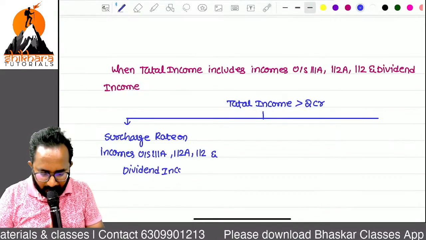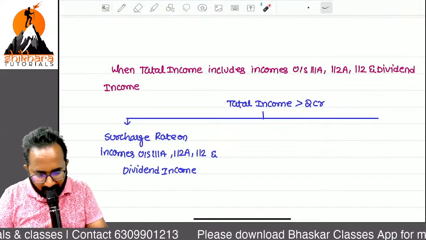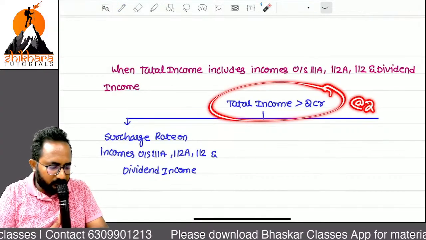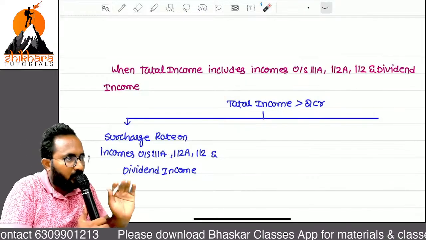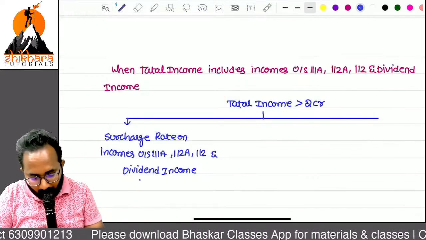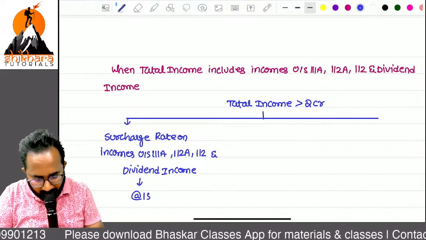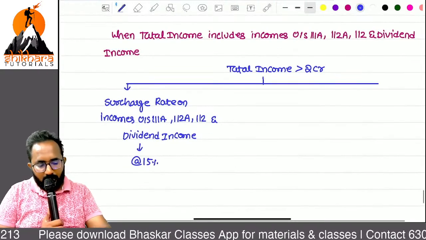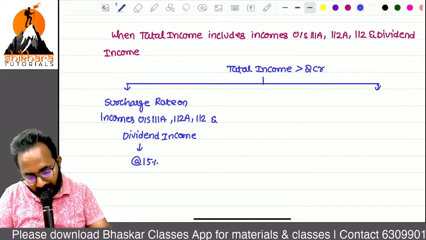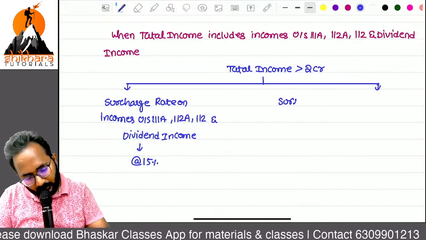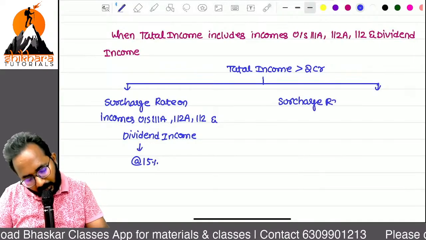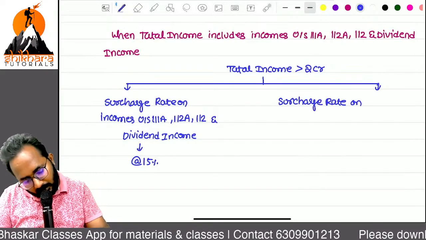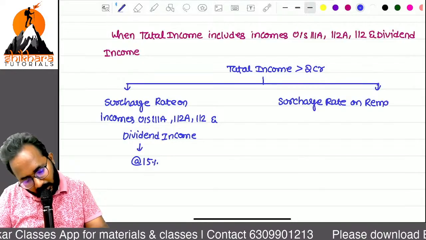Can you tell me, for more than 2 crore, generally what is the rate? 25. More than 2 crore, less than or equal to 5 crore, 25. But you can't apply 25 here, the maximum rate is 15. But what about the surcharge rate on remaining income?